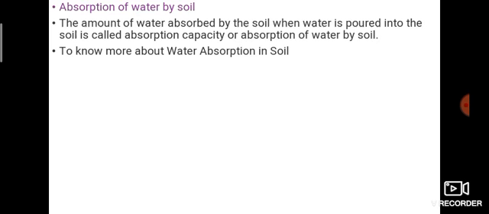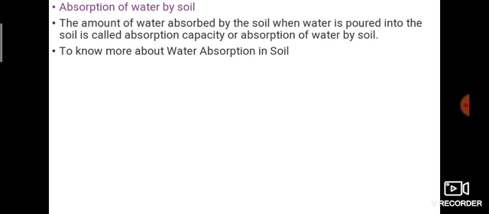Okay. Next property is absorption. What is absorption? The amount of water absorbed by the soil. When water is poured into the soil, it is called absorption capacity, or absorption of water by soil. If you pour the water into soil, how much does it absorb? That capacity is called absorption.